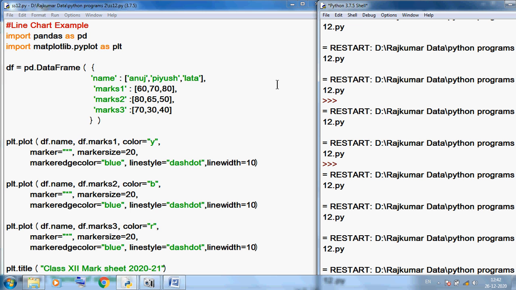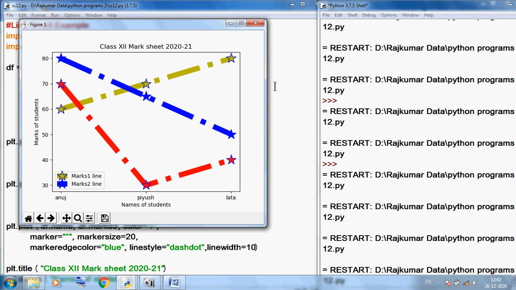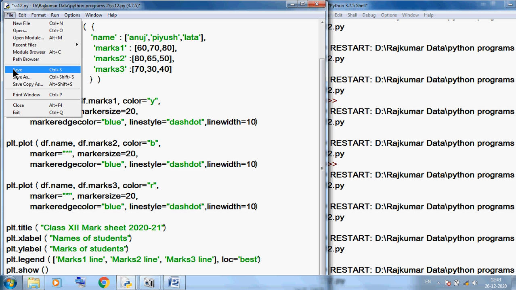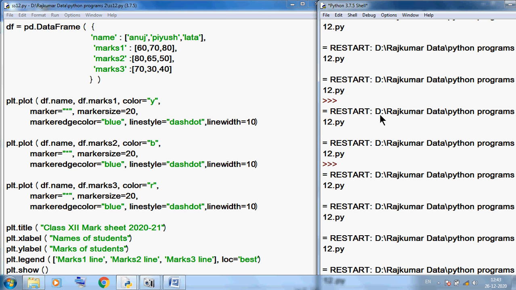So you can see red color, but in the legend the red color indication is not showing. So we need extra effort, so we can write marks 3 line. I want to save this program and run this program again.